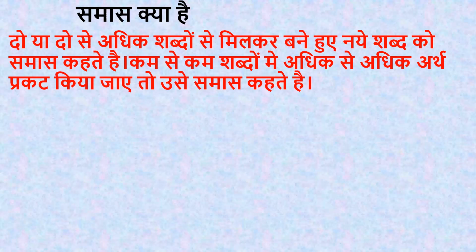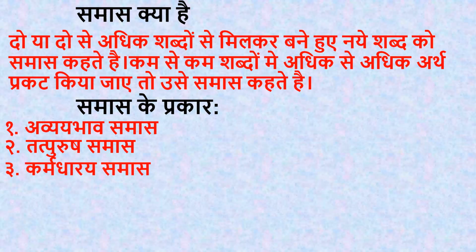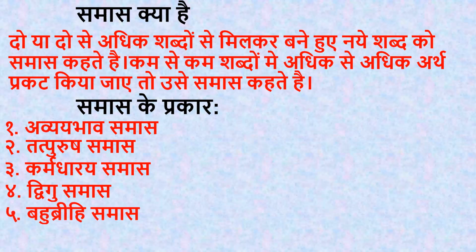See, samas has 6 types. समास के प्रकार, how many types does it have? 6 types. First is avyabhav samas. Second is tatpurush samas. Third, karmadharaya samas. Fourth, dvigu samas. Fifth, bahubrihi samas. And sixth, dvand samas. So these are the 6 types of samas. Now each one we will see.